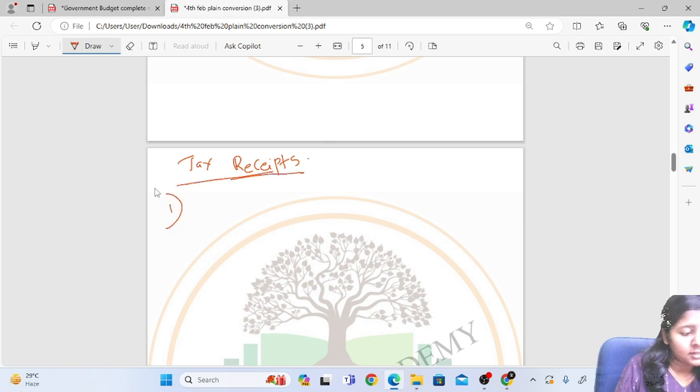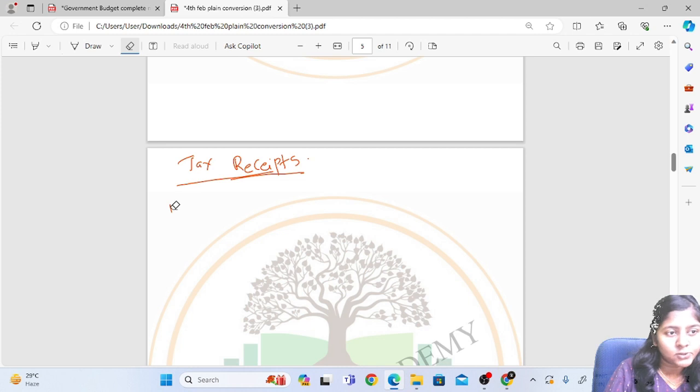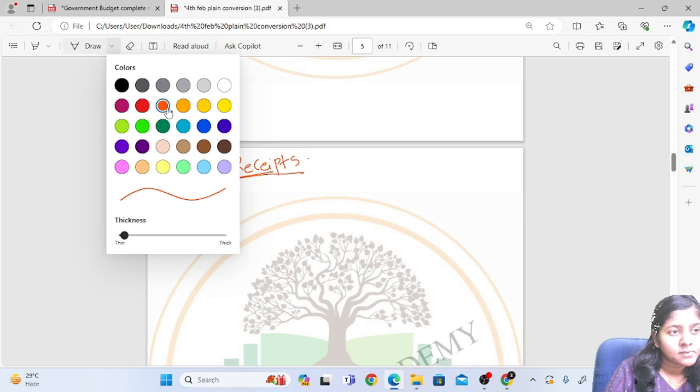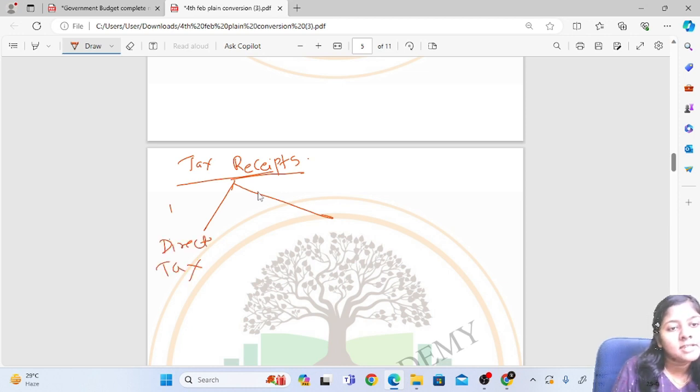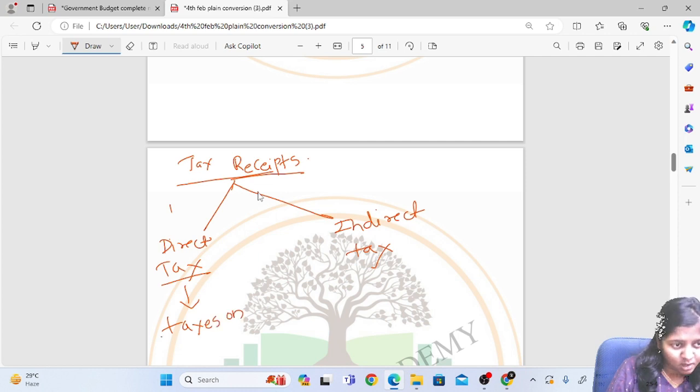If you want to understand tax, first we'll see there are two types of taxes: direct tax and indirect tax. Direct tax is basically taxes on households and firms.